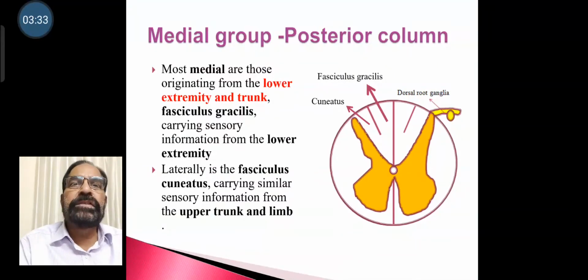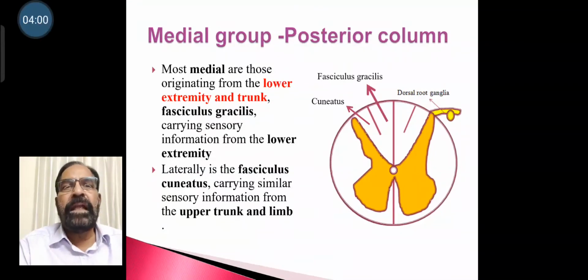Most medial are those originating from the lower extremity and trunk, that is fasciculus gracilis, carrying sensory information from the lower extremity. Lateral is fasciculus cuneatus, carrying similar sensory information from the upper trunk and limb.